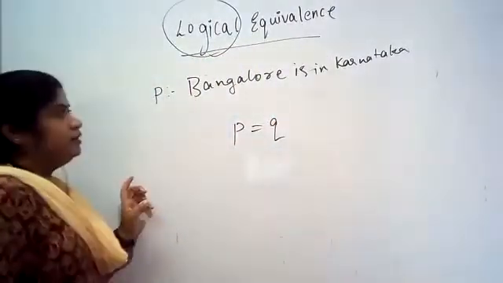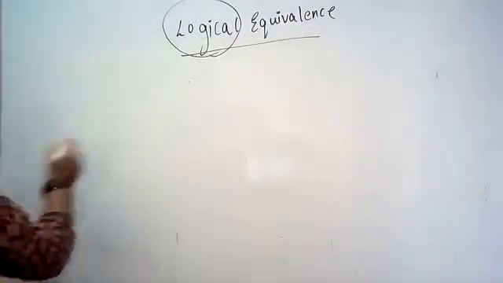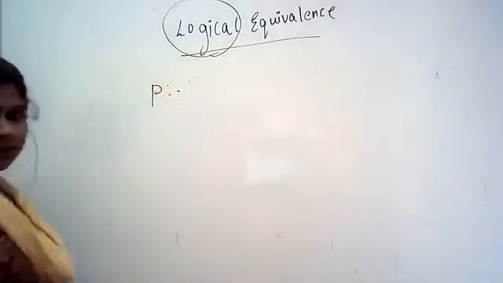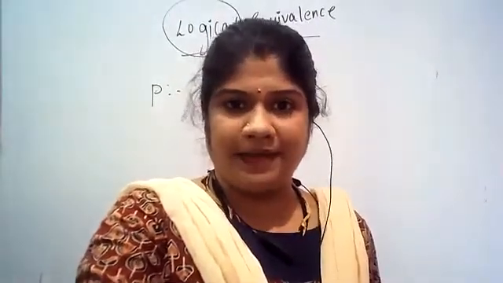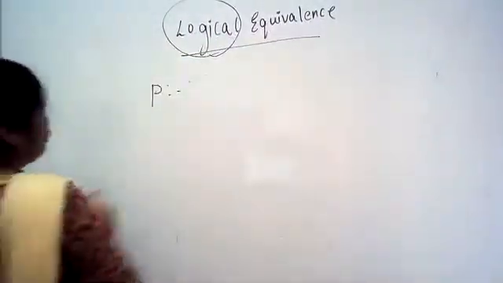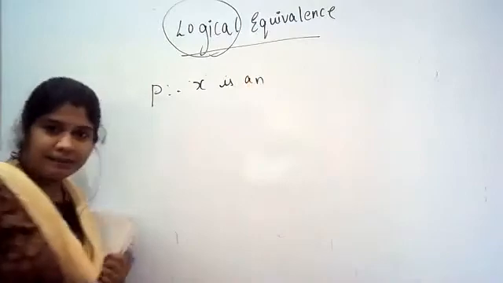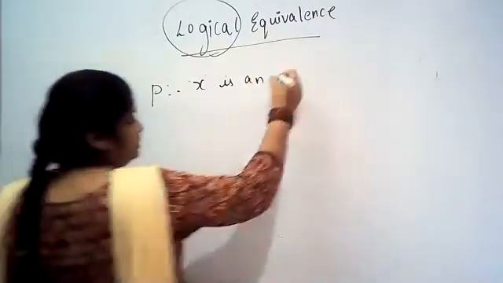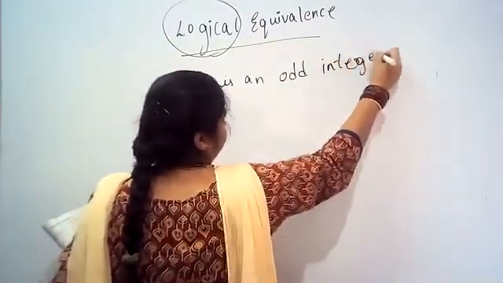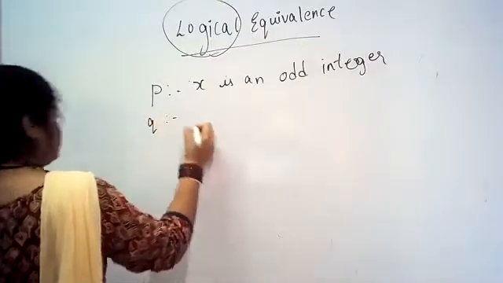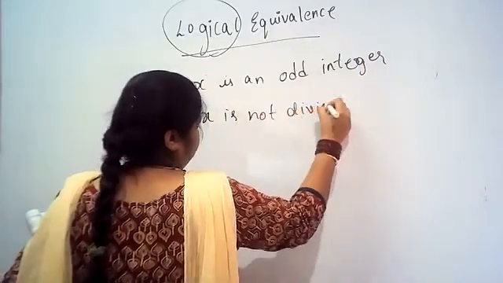Okay, so here, consider two propositions, proposition P and proposition Q. For example, proposition P is: x is an odd integer, and proposition Q is: x is not divisible by 2.